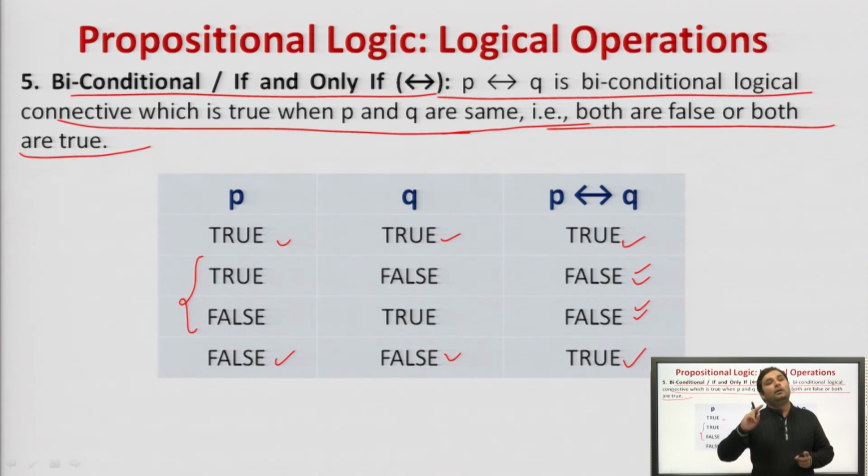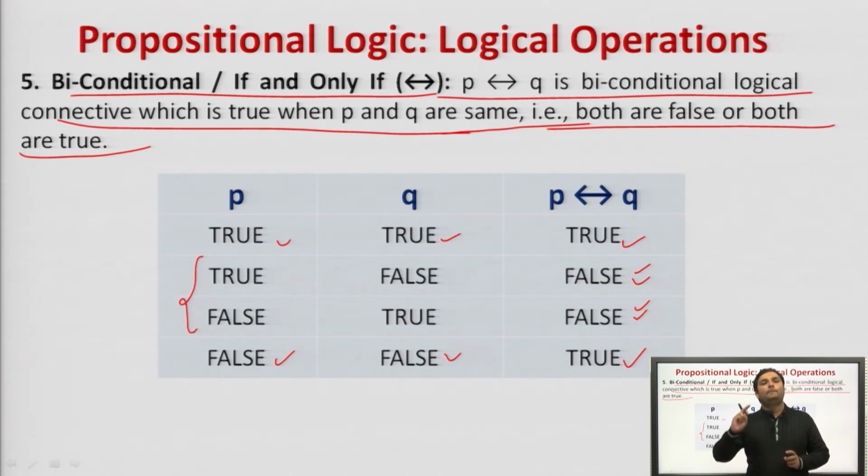Then conditional. P implies Q. If P, then Q. When P is true and Q is false, it returns false. In all other cases, it will return true. Biconditional. If and only if.